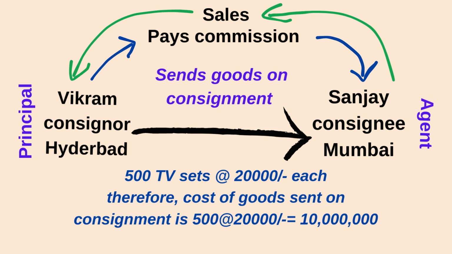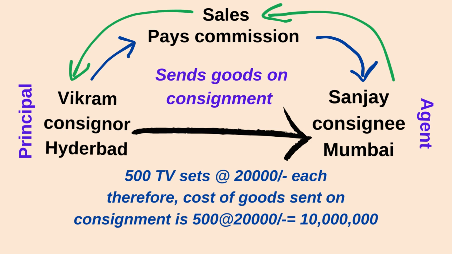Therefore, the responsibility of Sanjay, that is the consignee, is to sell all those TV sets and transfer the sales value to Vikram, the consignor. Therefore, the consignor will pay back commission to Sanjay. In this concept, Vikram as well as Sanjay will both incur some expenses. Not only Vikram and Sanjay, anybody who belongs to a consignor and consignee agreement will have expenses which they shall bear.